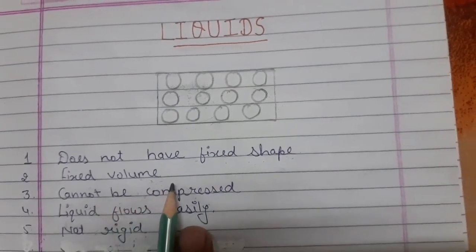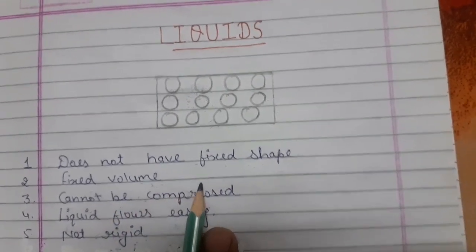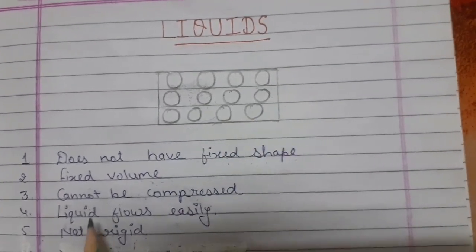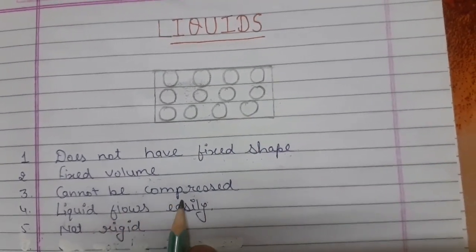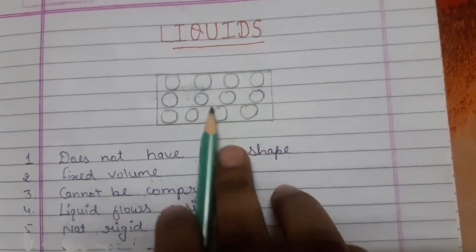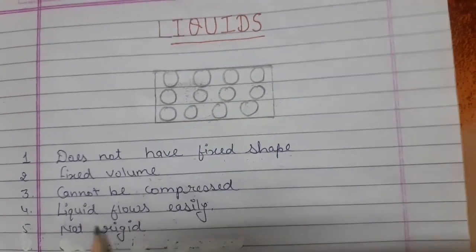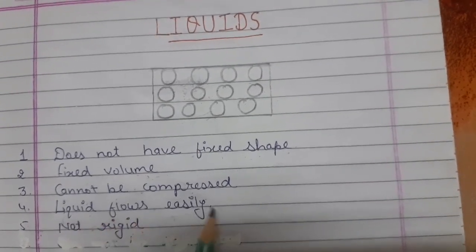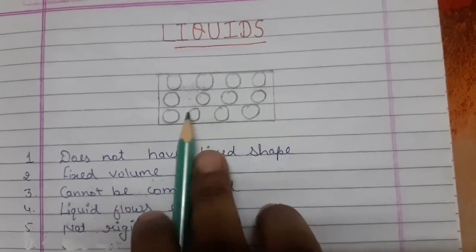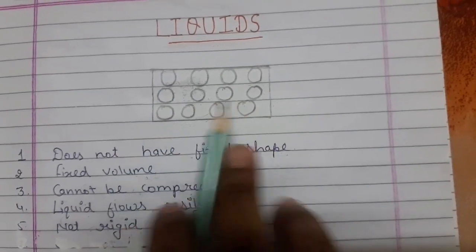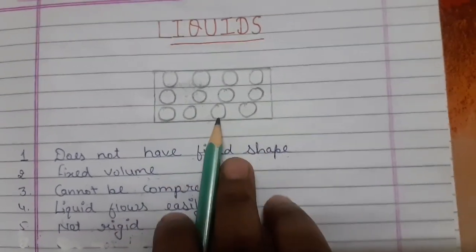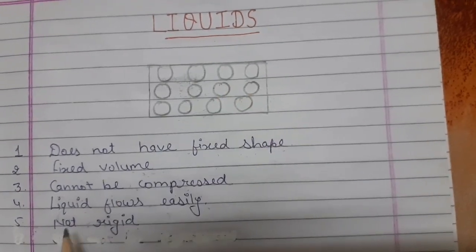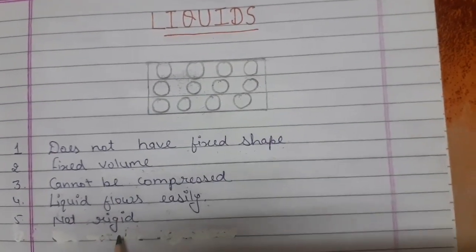A liquid has a fixed volume at a given temperature. The spaces between its particles are fixed. A liquid cannot be compressed because particles have small space between them. Then the fourth point, a liquid flows easily because its particles are able to slide over one another due to slightly weaker forces of attraction between the particles. Then the fifth one, liquids are not rigid.